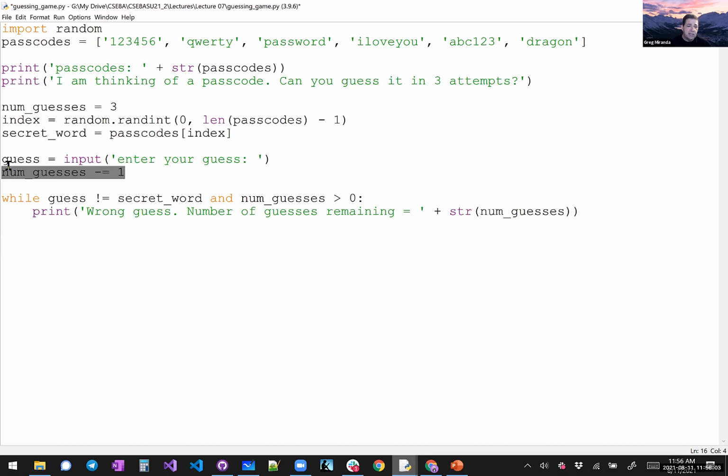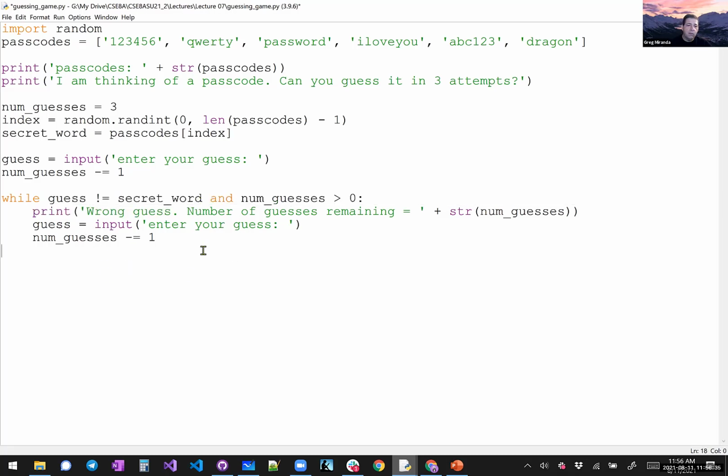And then we're just going to take these two lines and repeat them. After we tell them they're wrong, we make them do it again. Eventually, they're either going to guess it right on the second try, in which case we'll end, or they get it wrong, then they'll do another guess until eventually they run out of guesses. But let's say they get it right. If they get it right, this is going to be false and the whole loop will end.